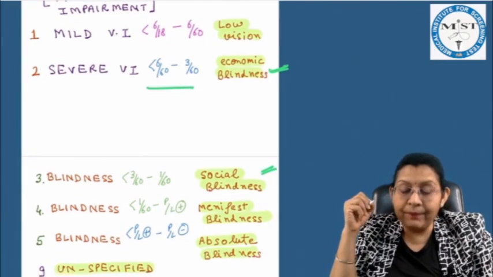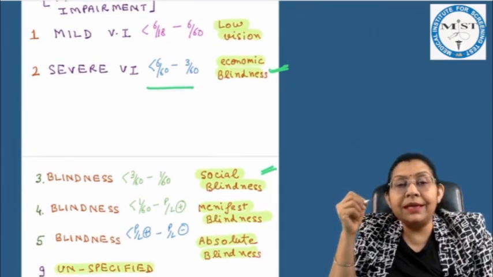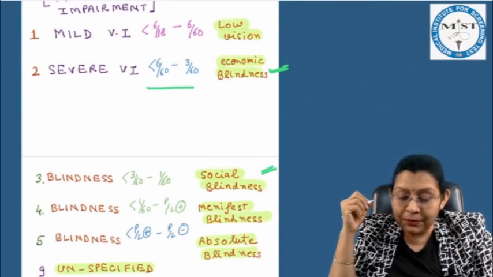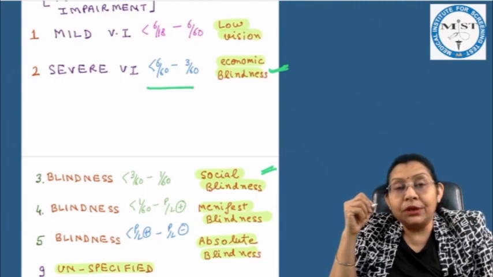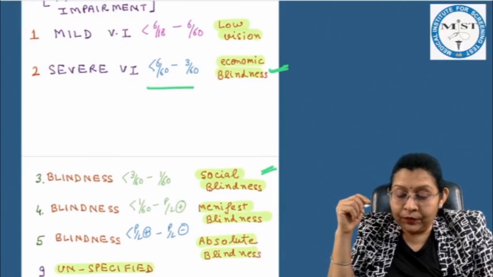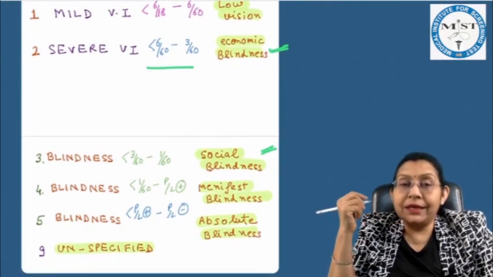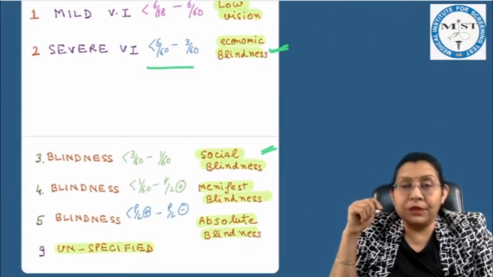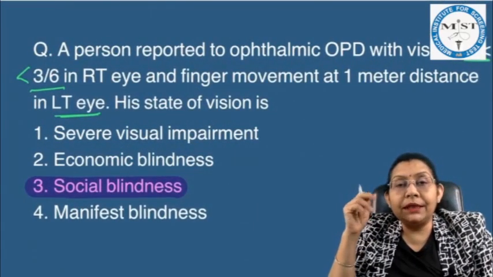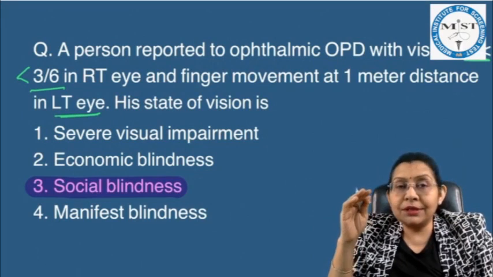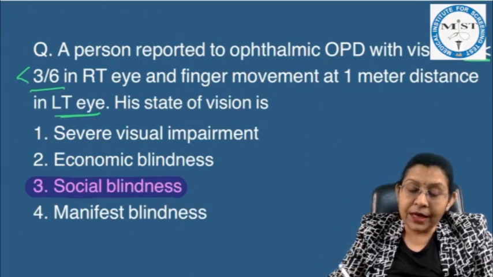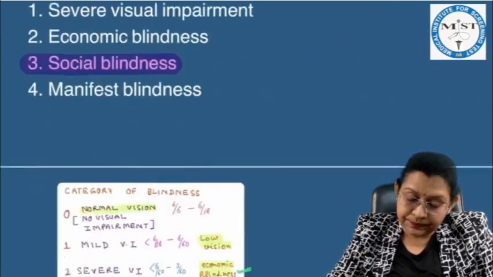The other categories are manifest blindness, if it is less than 1 by 60 with perception of light present, or absolute blindness, when the perception of light is absent, or unspecified, the 9 categories of blindness as per the new guideline. So the correct answer, if you consider the vision in the better eye is less than 3 by 60 in the right eye, and finger movement at 1 meter distance in the left eye, is social blindness.